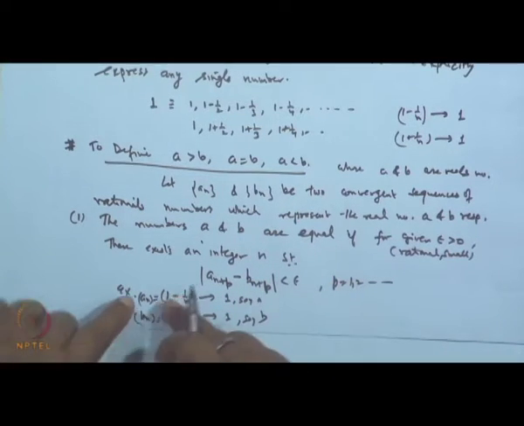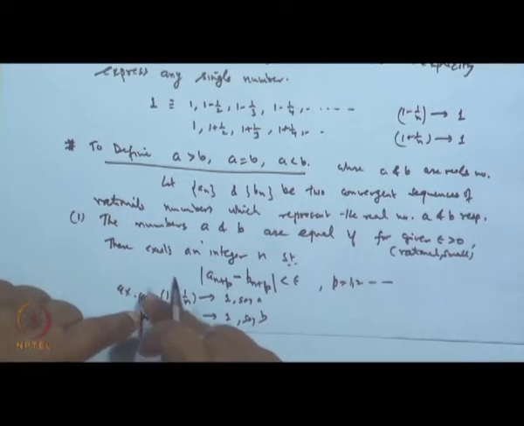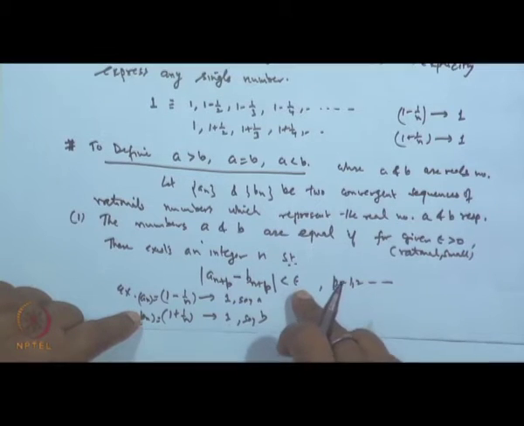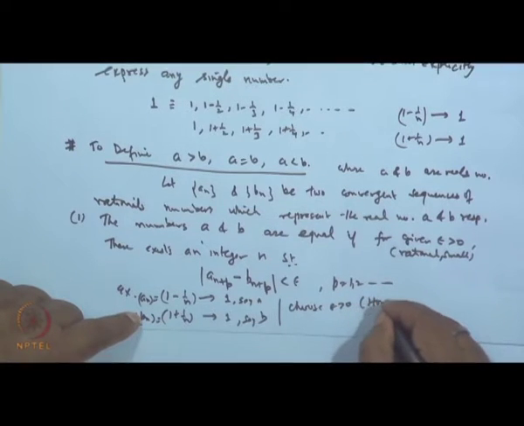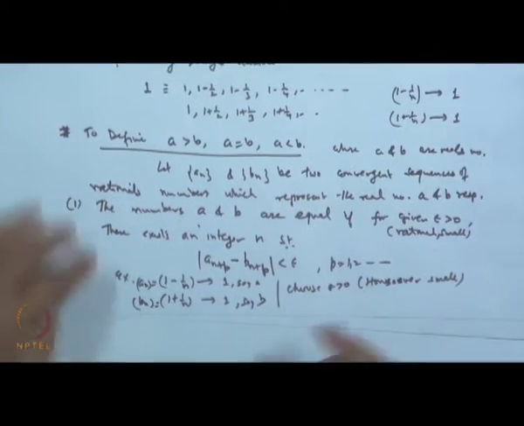What if the difference between the terms of the sequence after a certain stage can be made as small as we please? So, if I take any epsilon greater than 0, choose any epsilon greater than 0, howsoever small it may be. Then what is this?